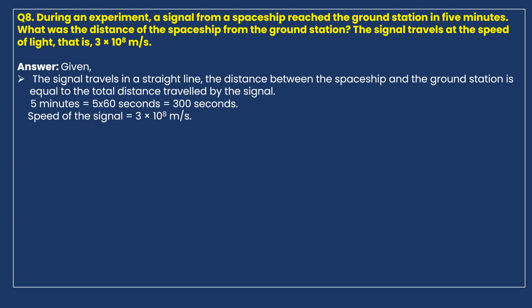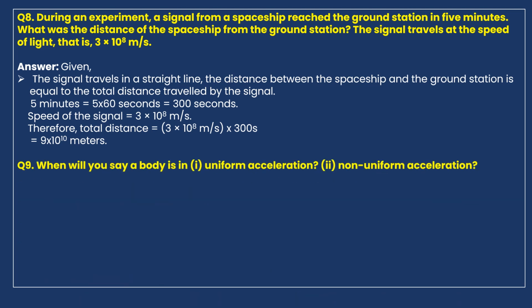Speed is given as 3 times 10 power 8 meters per second. Therefore, the total distance, we know the distance formula, is speed times time. That is 3 into 10 power 8 meters per second times 300 seconds, which is equal to 9 into 10 power 10 meters. This is the distance traveled by the signal from the spaceship to reach the ground station.